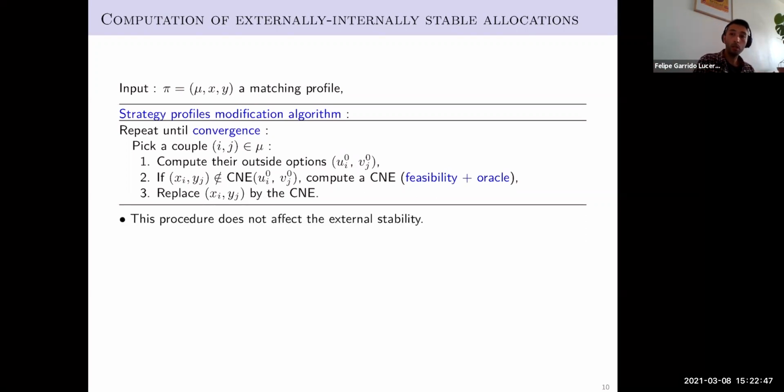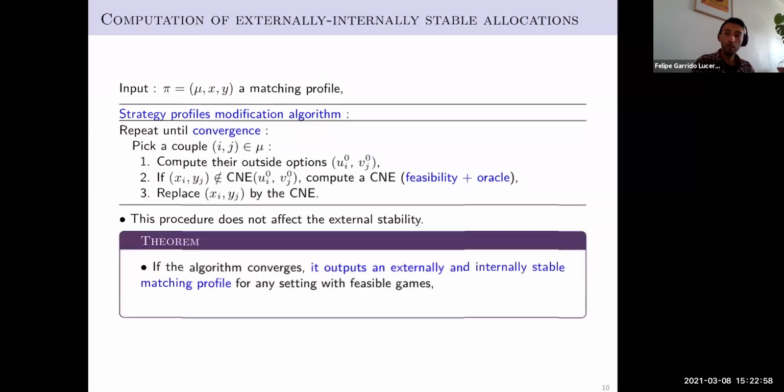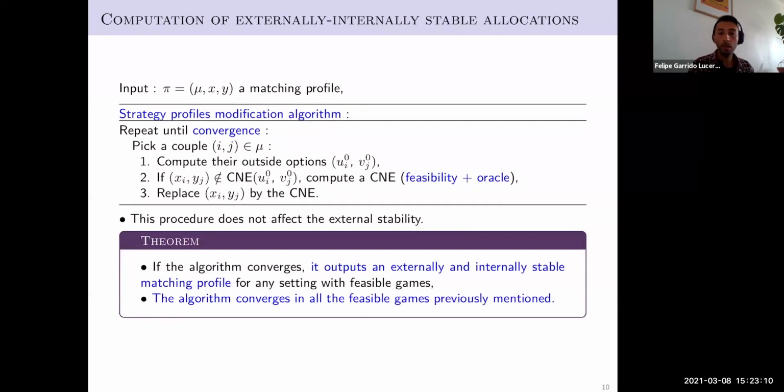One important property is that this procedure doesn't affect the external stability. So if the input is externally stable, the output is also externally stable. Therefore, we obtain the following theorem. If the algorithm converges, it outputs an externally and internally stable matching profile for any setting with feasible games. Even more, we know that the algorithm converges in all the feasible games previously mentioned. So for zero-sum games, strictly competitive games, potential games, and infinitely repeated games, the algorithm converges.